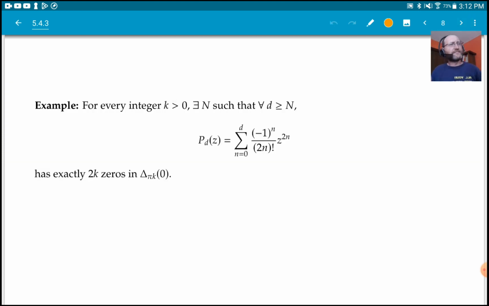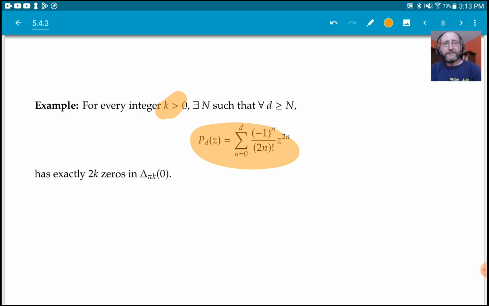All right, so let's do a really sort of stupid example. Let's suppose that we take an integer k, right? And then we're looking at these polynomials for large enough d.